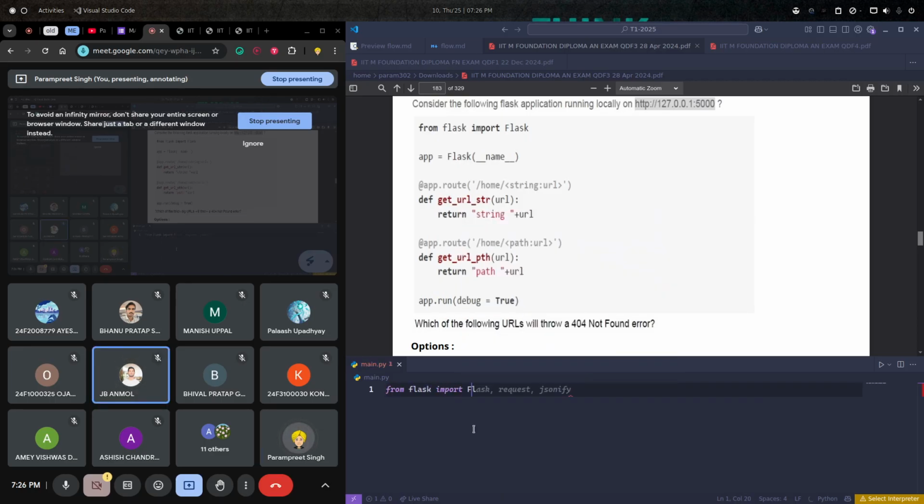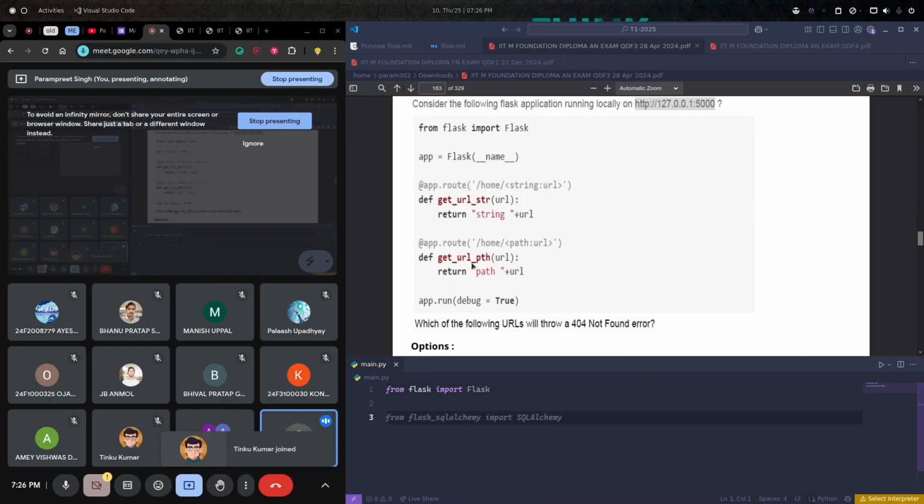So that is accepting values from the command line, like if you are taking a name from the user or anything. That is different, and this is what we are doing here. We can say the dynamic URL, this string URL which we are passing here, will be dynamic, right?